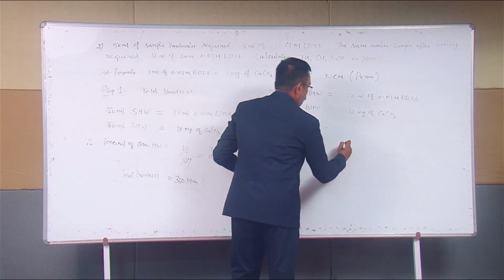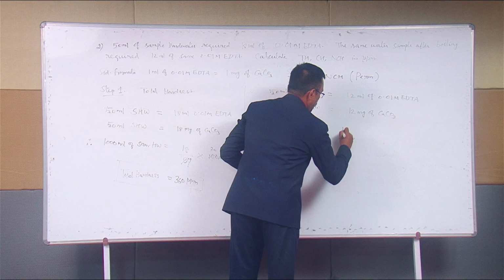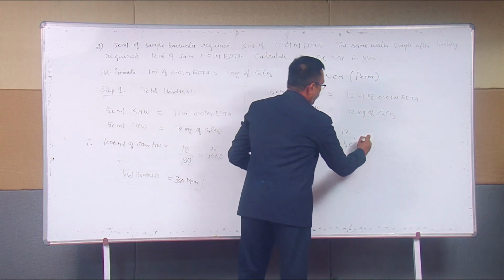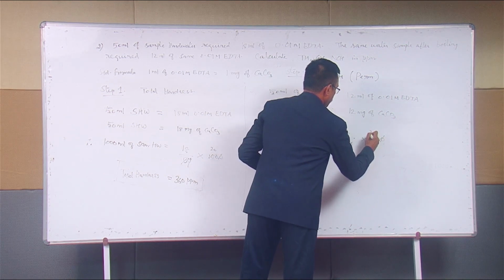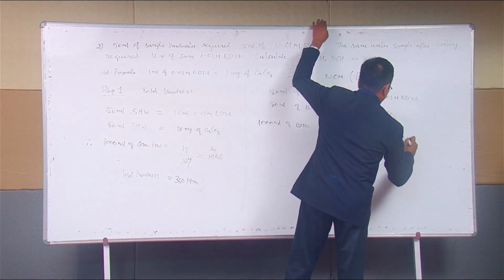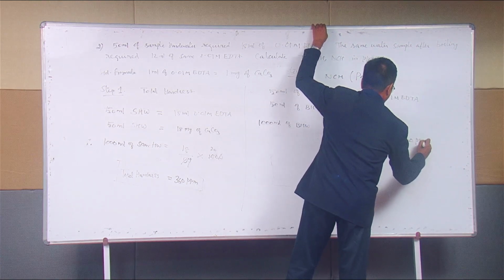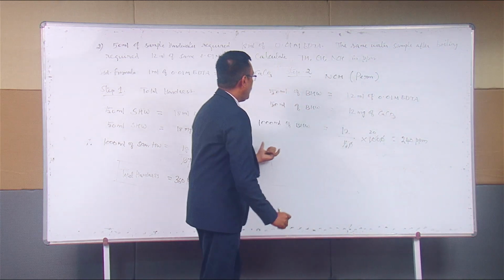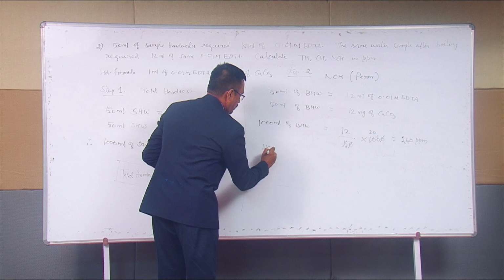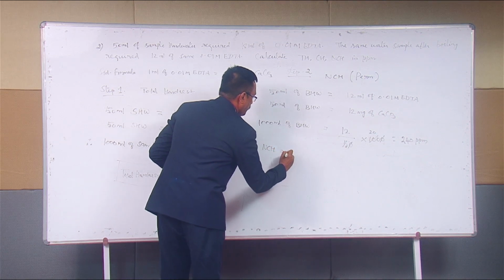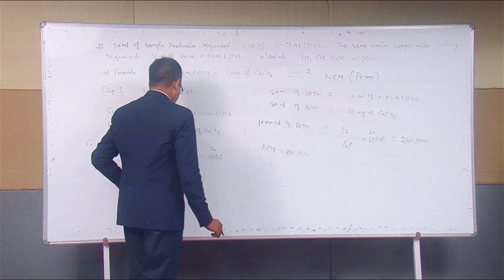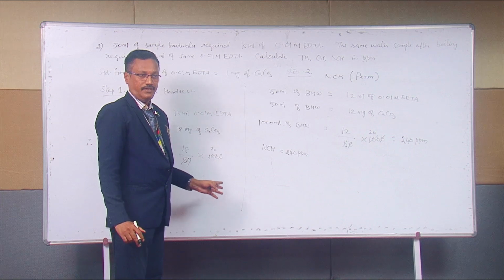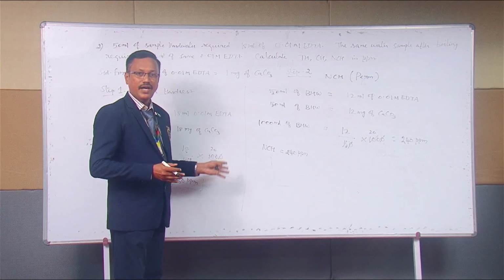Simple formula, for 50 I am having 12 mg. For 1000 how much will I get? Answer is 240 ppm. What is 240? My NCH, non-carbonate hardness, is equal to 240 ppm. What is total hardness? 360. Now you may understand where it leads.